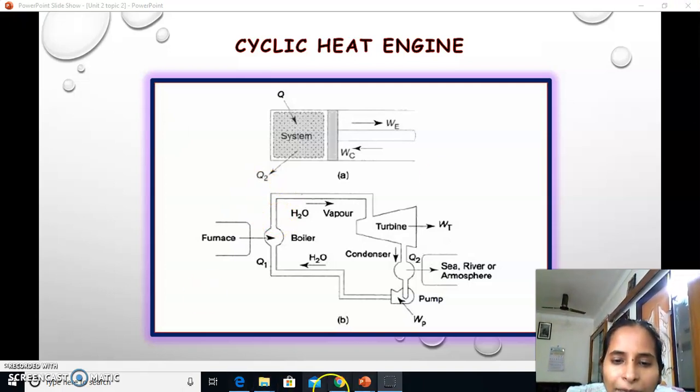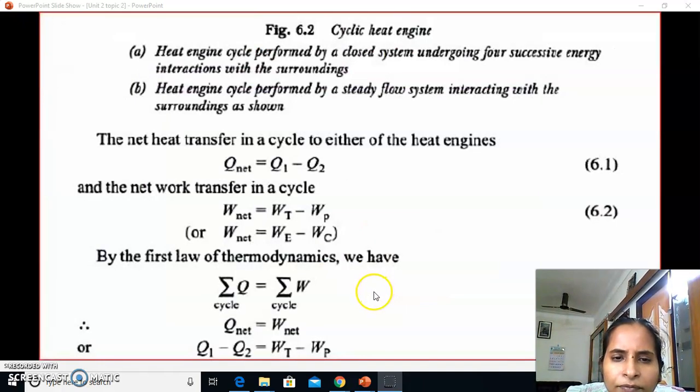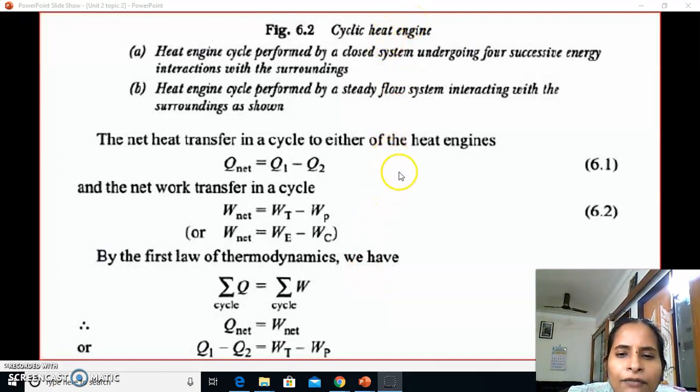The second application is the cycle which we are executing in a power plant.